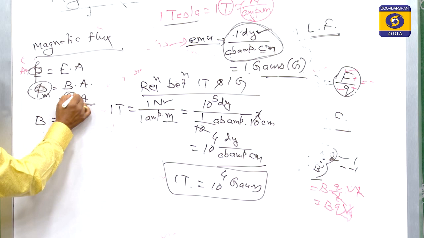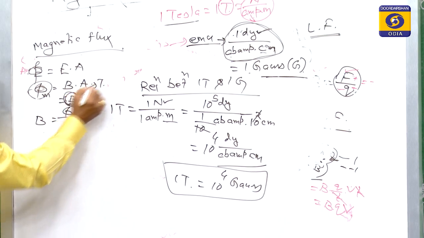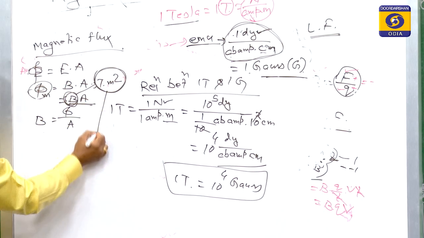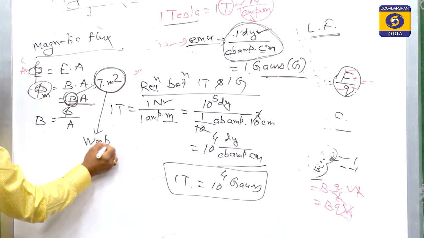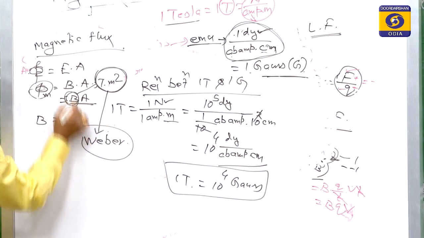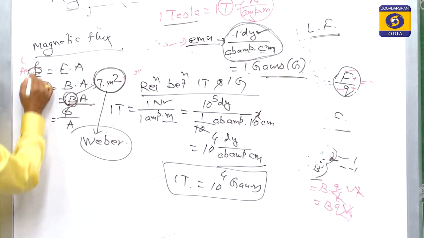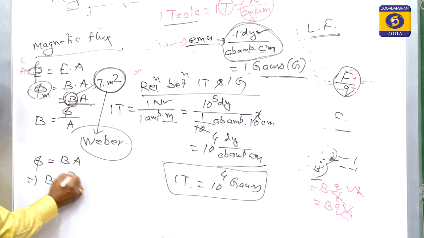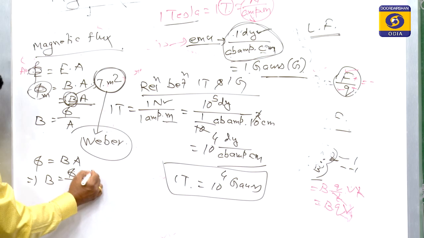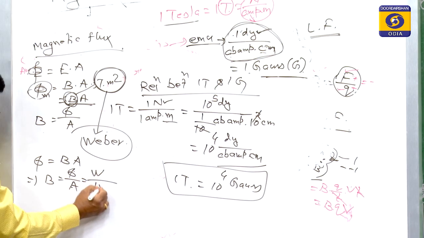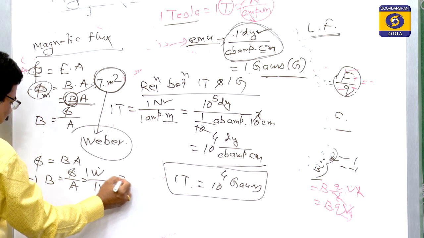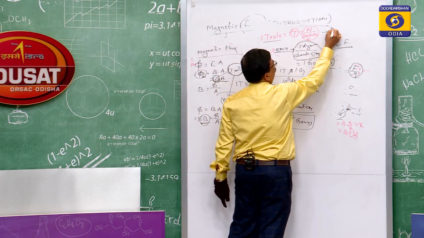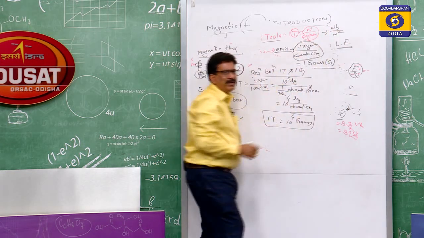You see the B in the MKS case we said is the Tesla, A is the area, that is the meter square. So Tesla into meter square for the magnetic flux in the MKS case, that is the Weber. So the magnetic flux unit for the MKS case is the Weber. Since phi is equal to BA, it implies B is equal to phi by A. This phi is in Weber, A is the area, that is the meter square. So 1 Weber per meter square is also the unit of B. So the B unit is 1 Tesla or Weber per meter square.